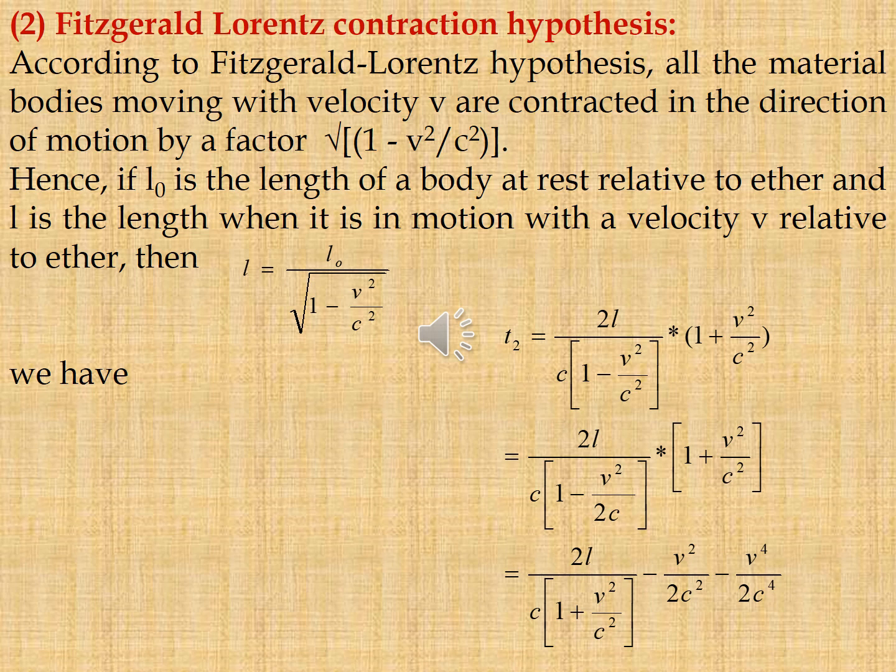We have T2 is equal to 2L by c into 1 by root of 1 minus v square by c square into 1 plus v square by c square. After that, we get the equation 2L by c into 1 plus v square by c square minus v square by 2c square minus v power 4 by 2c power 4.